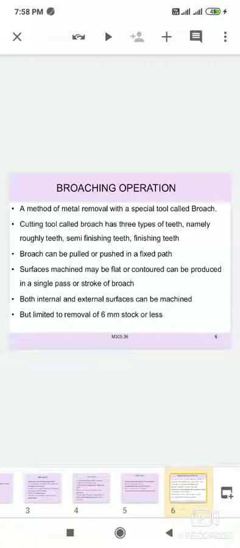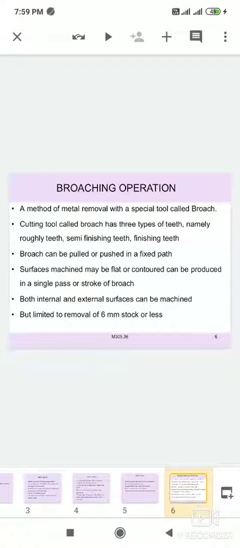Roughing teeth means a large amount of material can be removed, and surface finishing is not required. Semi-finishing teeth means a medium amount of material, some layers of the workpiece, can be removed, and it gives an average finish.